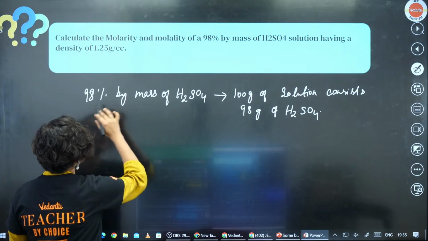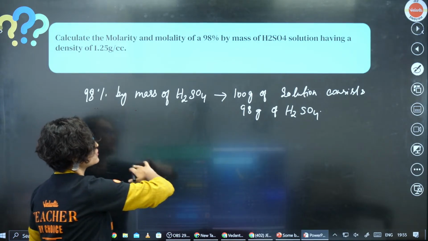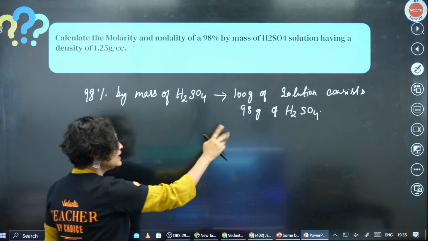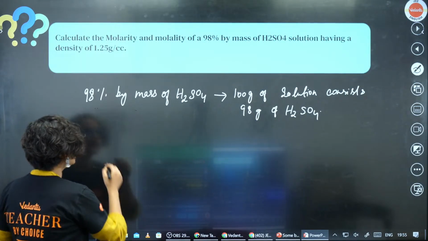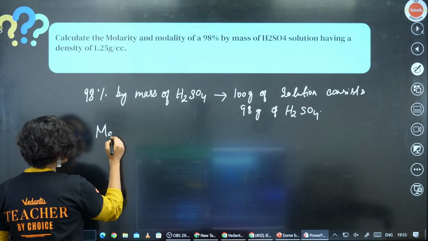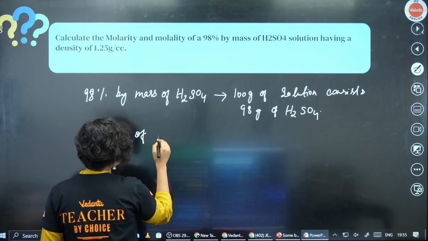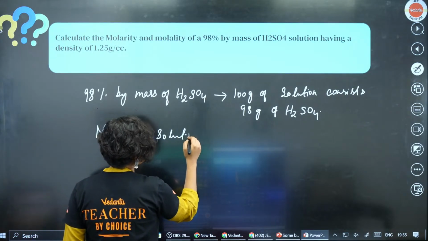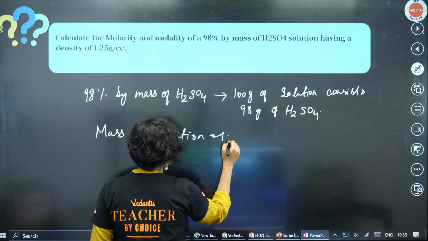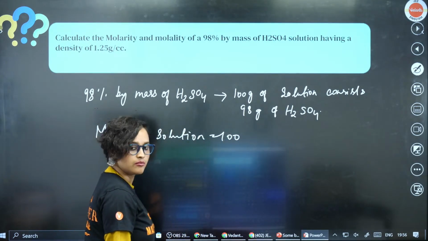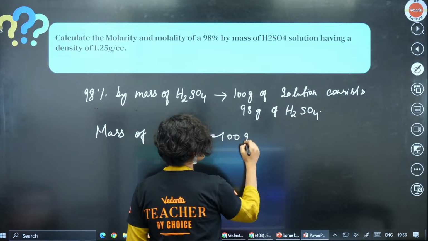So now we have understood that 98% by mass of H2SO4 means 100 gram of solution consists 98 gram of H2SO4. Now if I ask you what is the mass of the solution, then what is the mass of solution? Mass of solution is 100 gram, right? Correct?